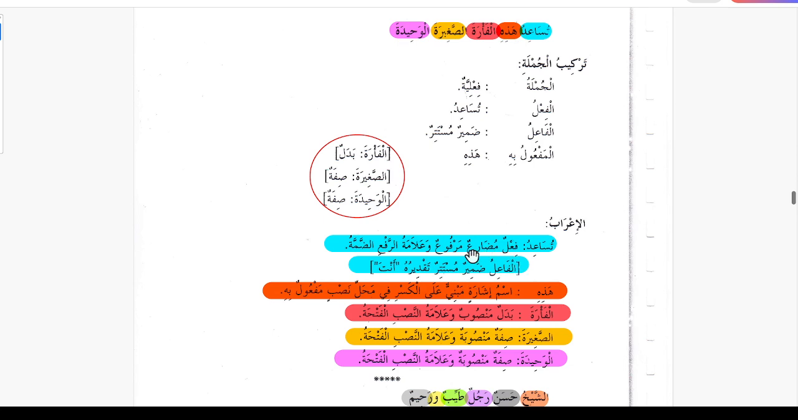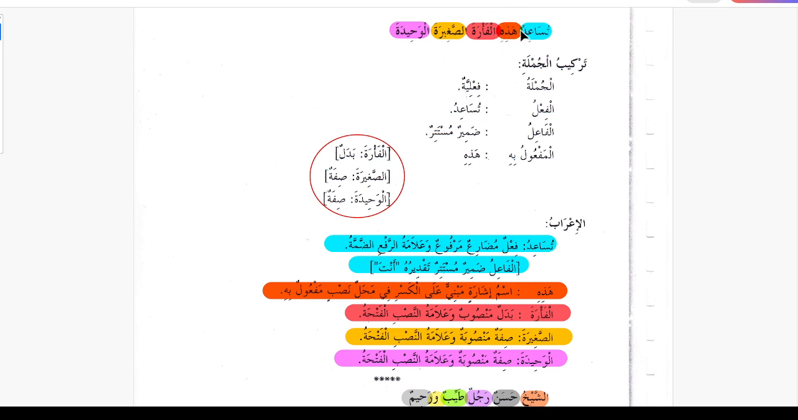Tusaidu fe'lun mudari'un marfu'un wa alamatu rafi ad-damma. And then we can say the fa'il is damirun mustatirun takdiruhu anta, for anta. And hazihi is ismun ishara mabni, because although it is maful bihi, it is mabni, so it won't show the mansub. So ismu isharatin mabniyun alal kasri, mabni on kasr. This is how the form of this word is going to be. And then we will say fi mahalli nasbin maful bihi, in place of nasab maful bihi.